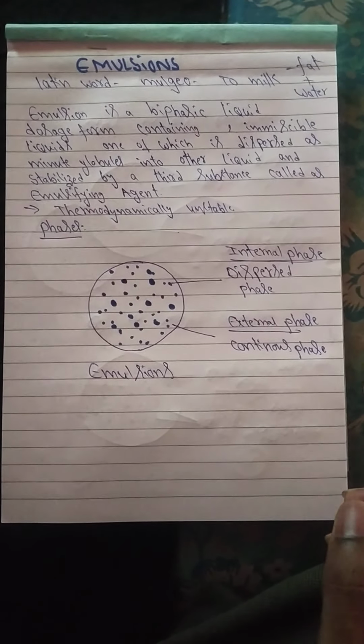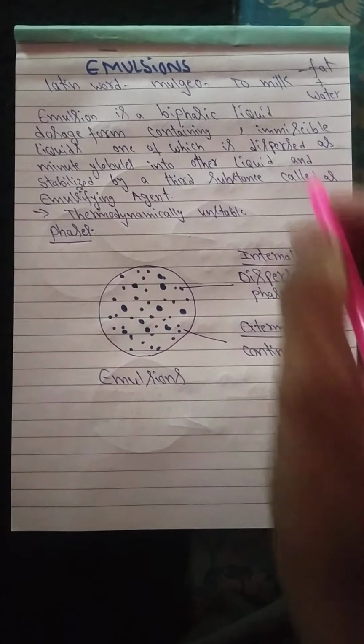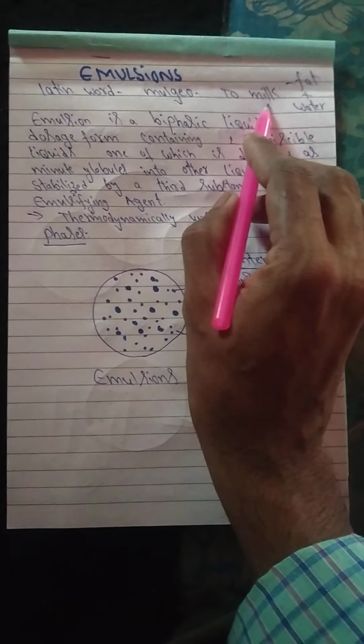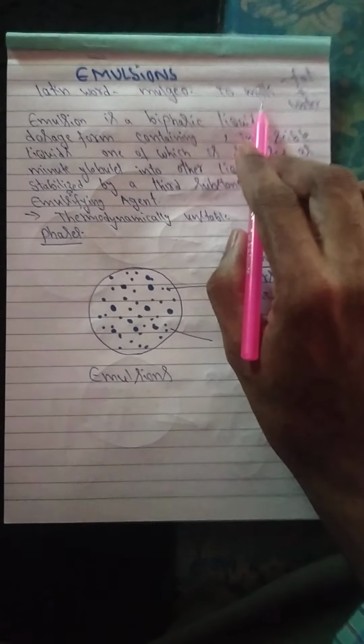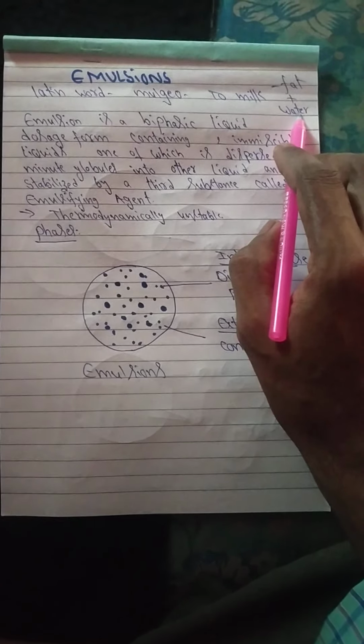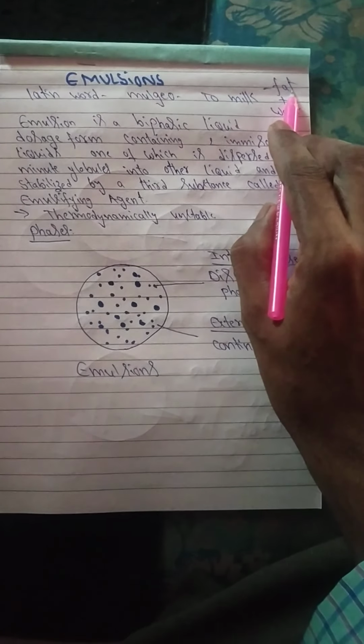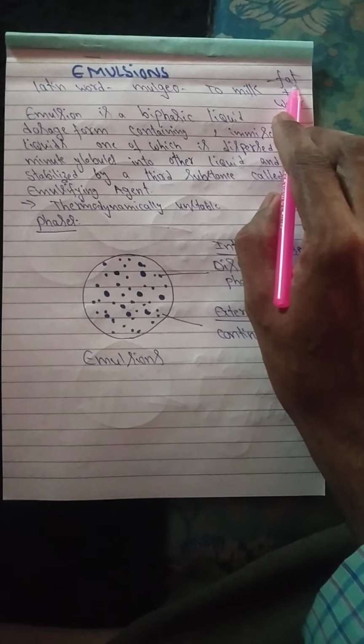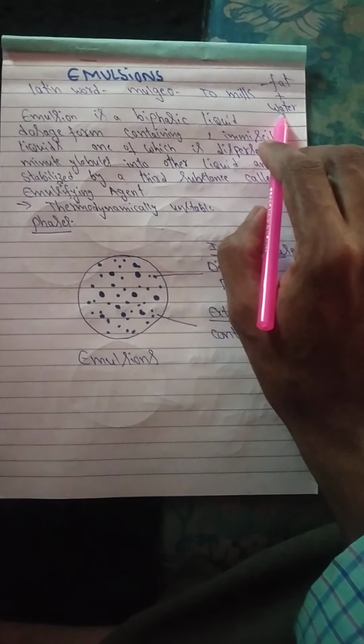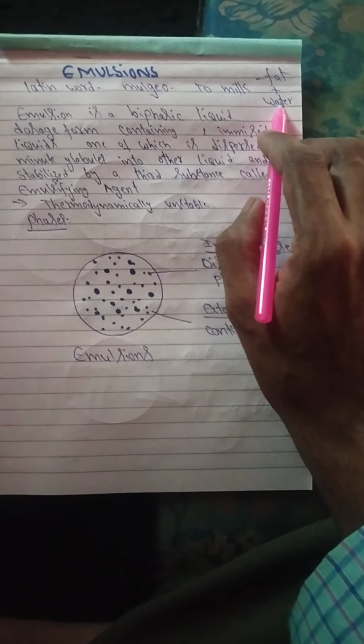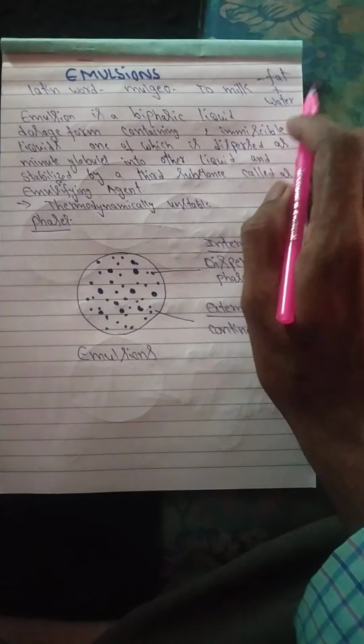Emulsion is a word derived from the Latin word mulgio, meaning milk. Milk is one type of emulsion containing fat and butter. In milk, fat is dispersed as minute globules in water. So milk is a natural example of an emulsion.